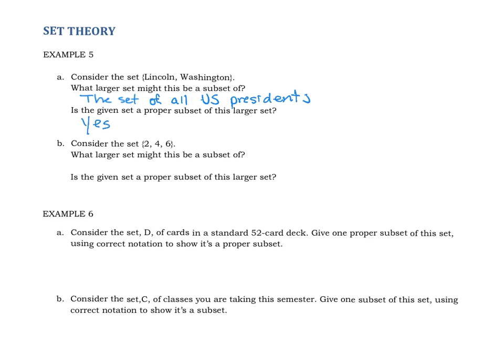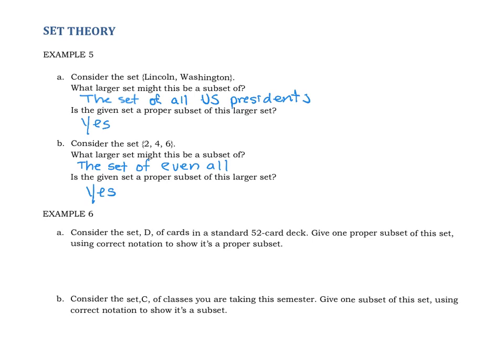Right, consider the set 2, 4, and 6. So what larger set might this be a subset of? The set of even numbers. Now I'm not going to say all, because the set of even numbers would be an infinite set. Is the given set a proper subset of this larger set? Yes, because we have not listed every single even number. Because again, it's an infinite set.